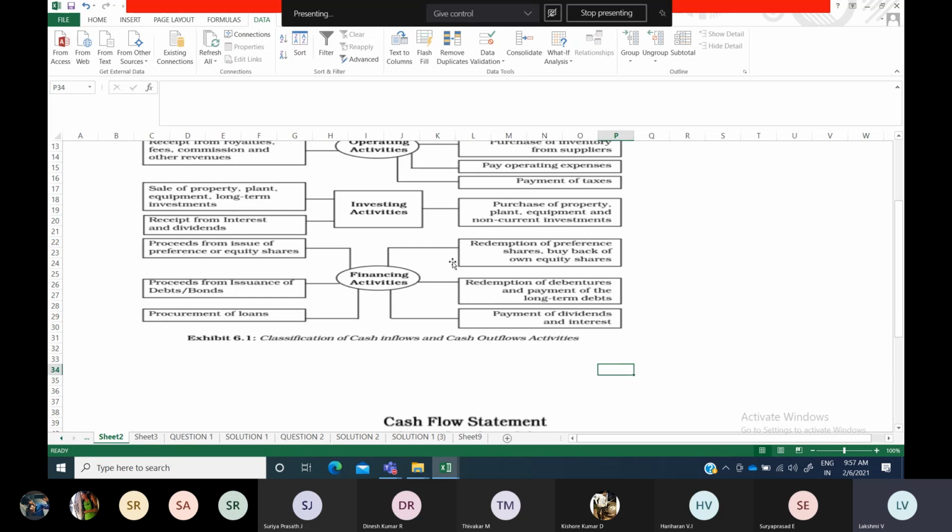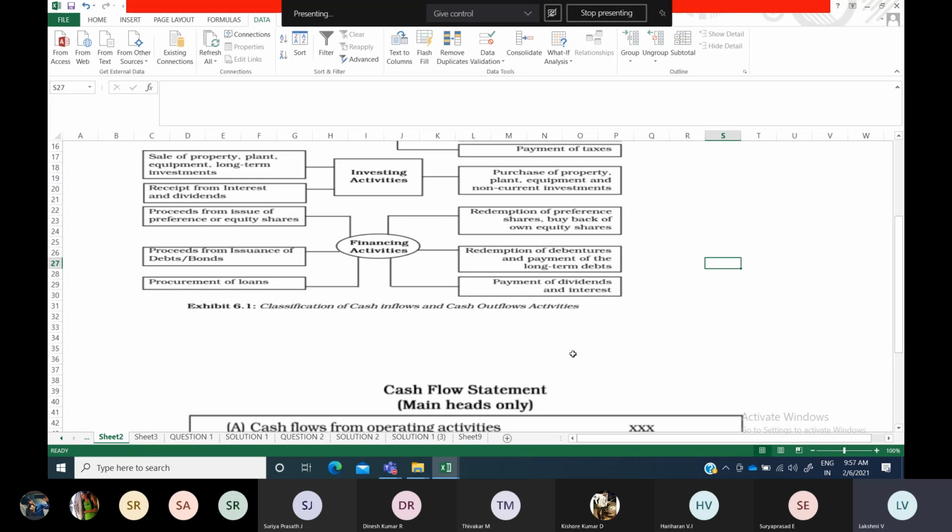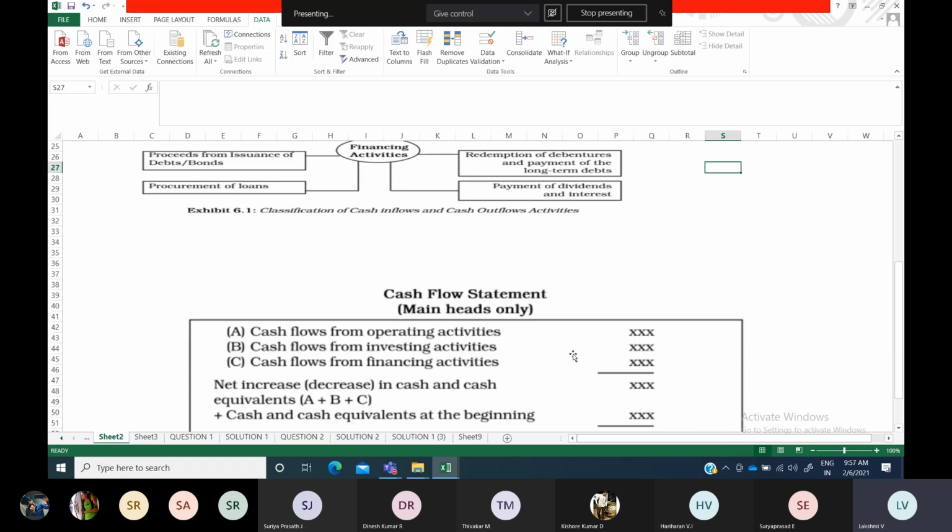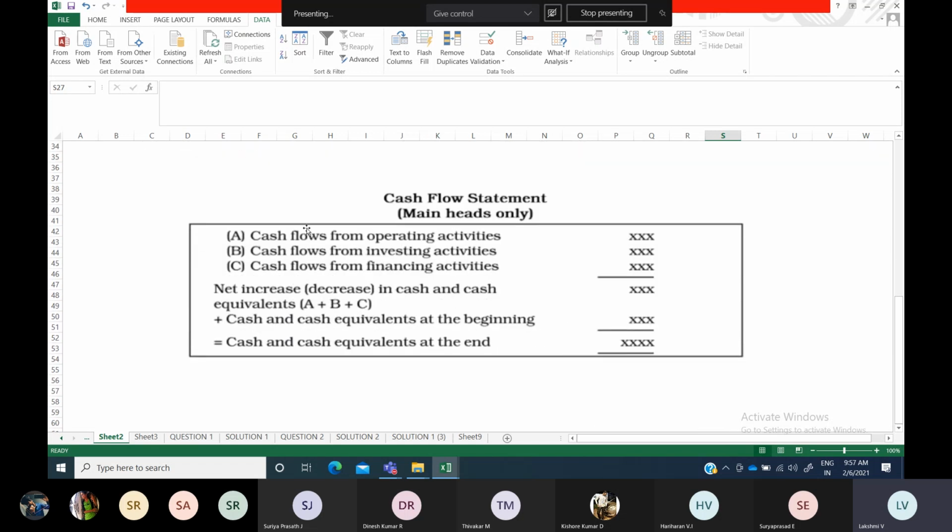So for all these aspects we have discussed already. Now we are moving to how to prepare the cash flow statement. Basically this is the final thing that we get. Only the main headings we have given here. So one is cash flows from operating activities.